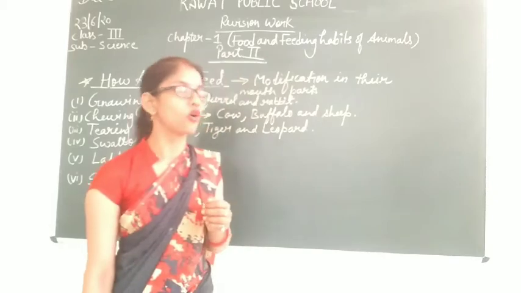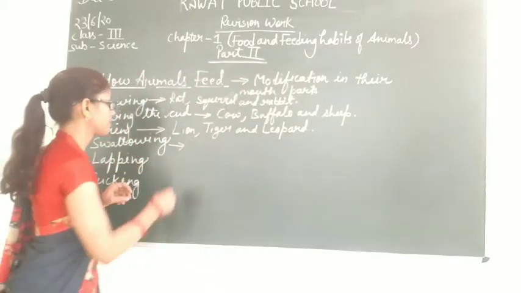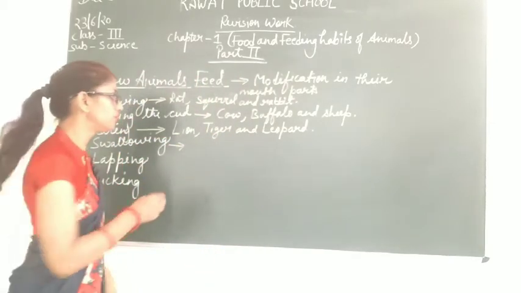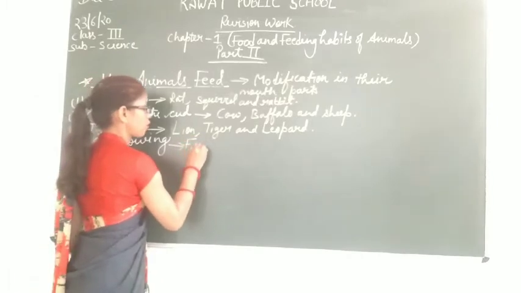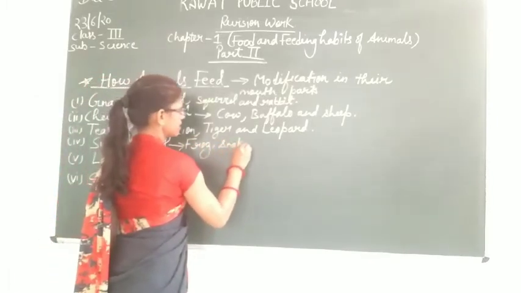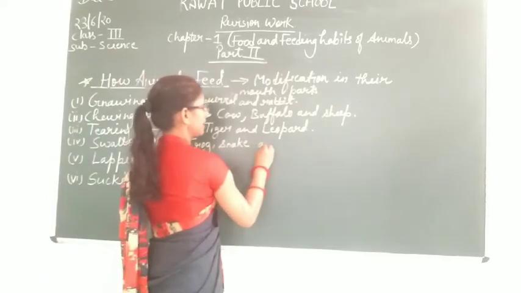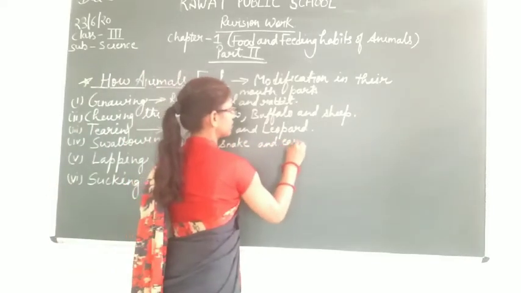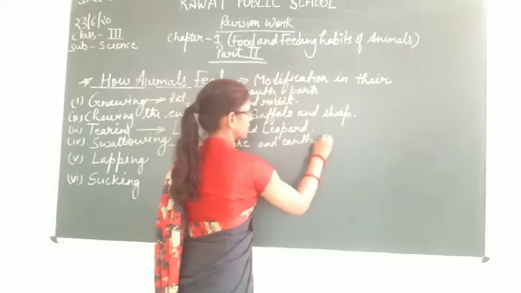The examples of these animals which swallow their food are frog, snake and earthworm.